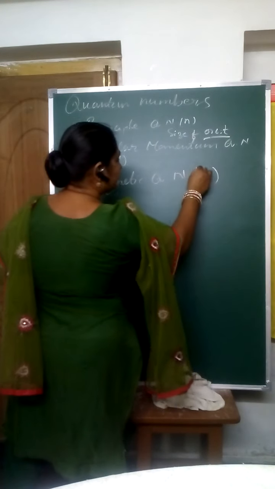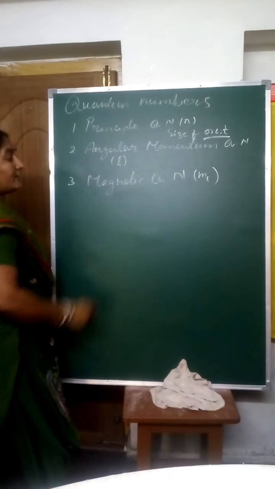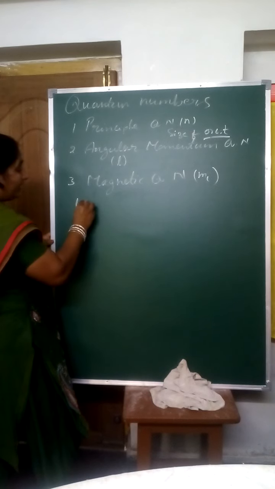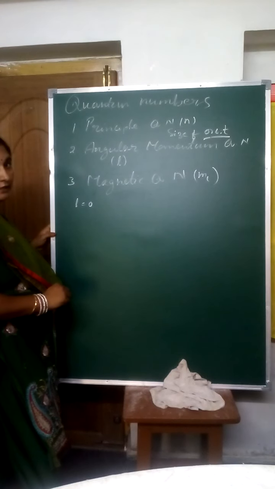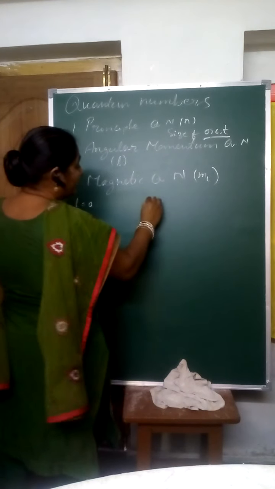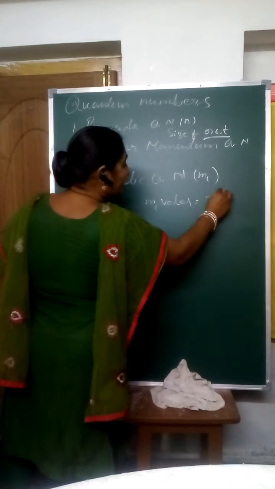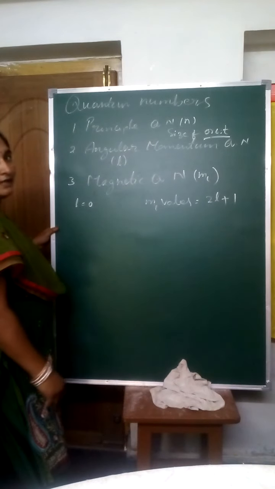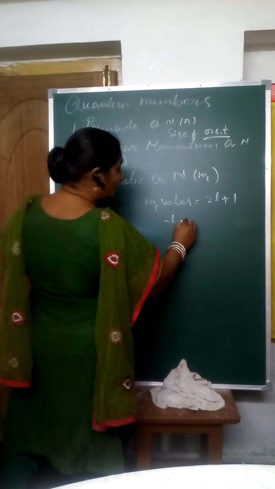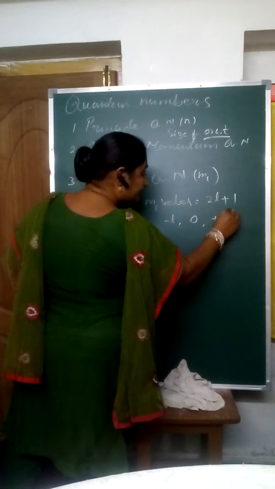By using l only we will get the m values. You keep it in your mind: number of ml values are 2l plus 1. What are those values? Minus l to 0 to plus l.